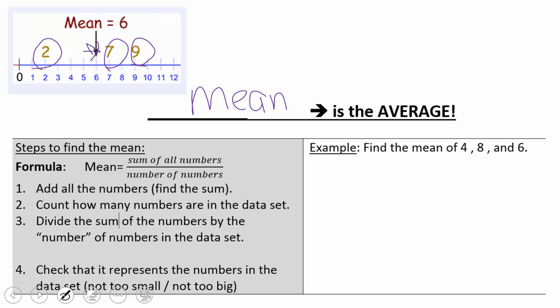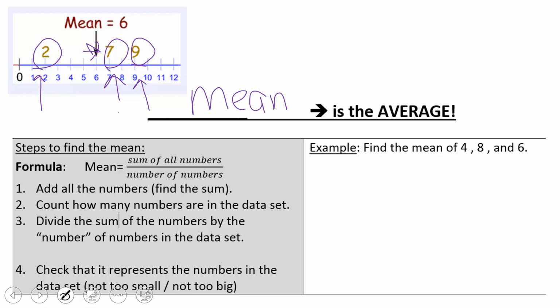That is your average paycheck or your mean paycheck. The mean of the set of numbers 2, 7, and 9 is 6. And I'm going to show you how to calculate that. If you want to know how we calculate your paycheck average, we're adding together every week to see, okay, what is the paycheck that's living in the middle of all of it?